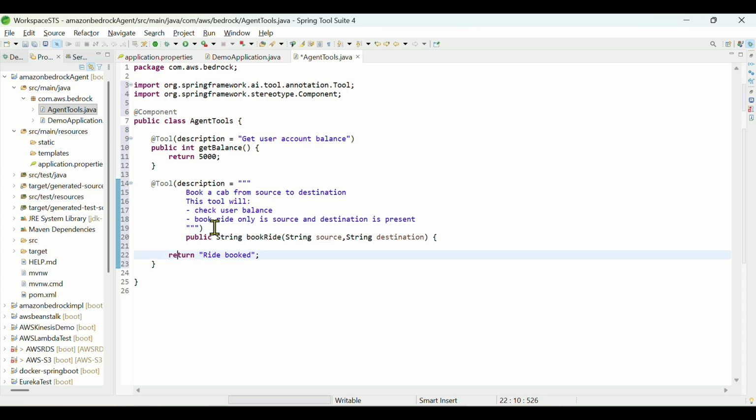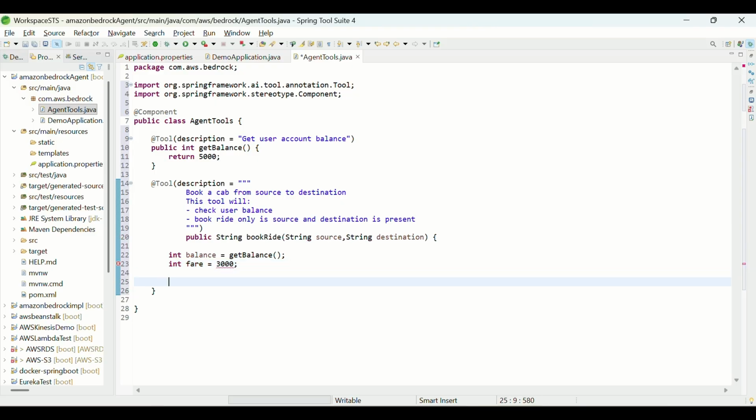Now internally we can call get balance. So int balance equals get balance. Then fare equals, say, 3000.